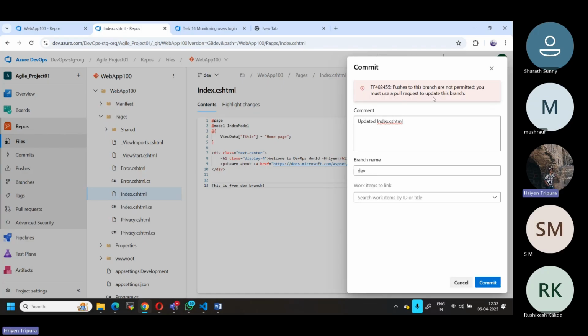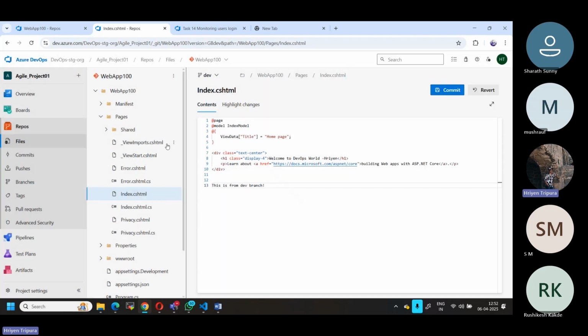Now what is it saying? It is saying that I have given the push to the branch directly, but it is not committed. As I told you, you cannot do that because there is a branch policy created. That's interesting. So for now, I will try to disable this branch policy first, because I just wanted to show you the reason.